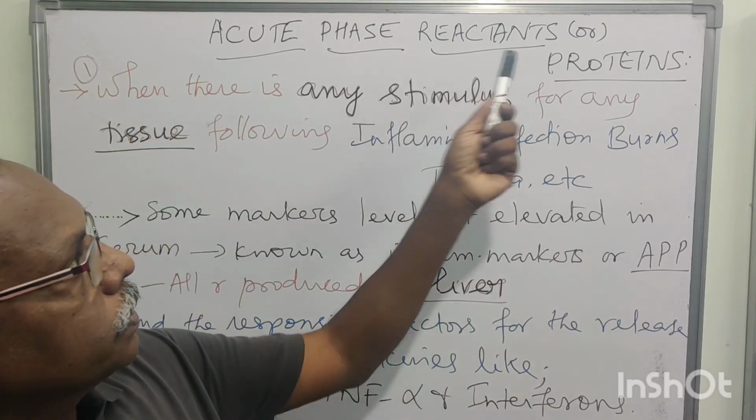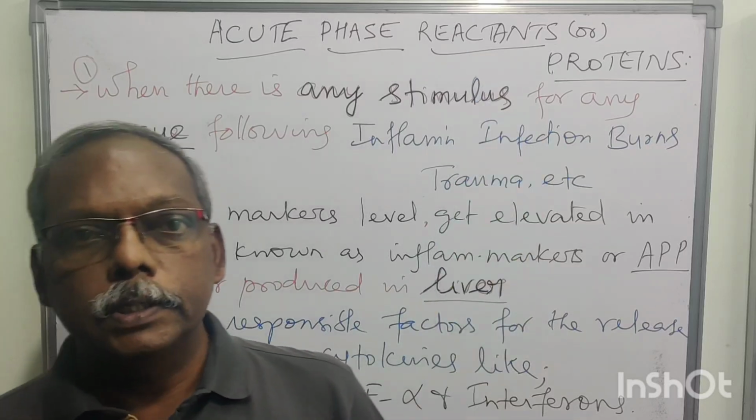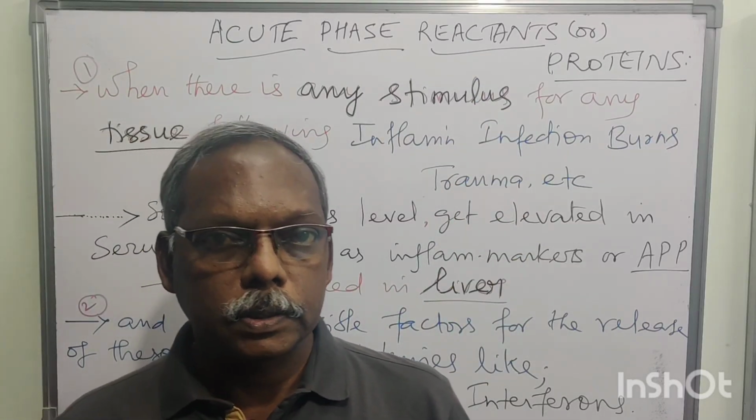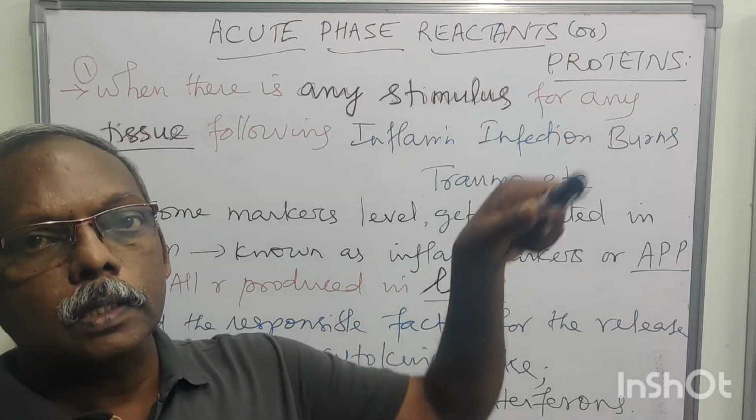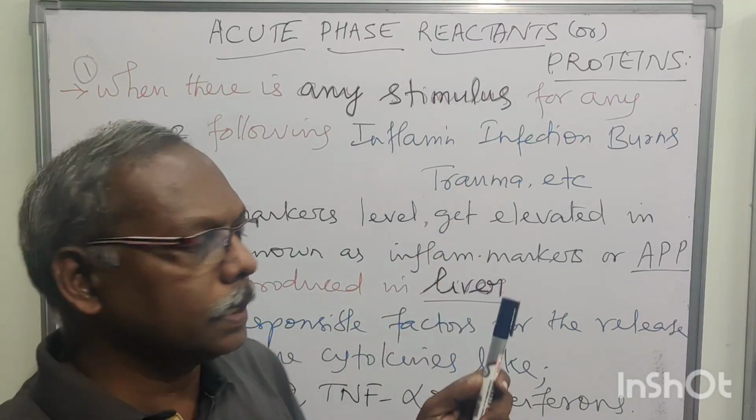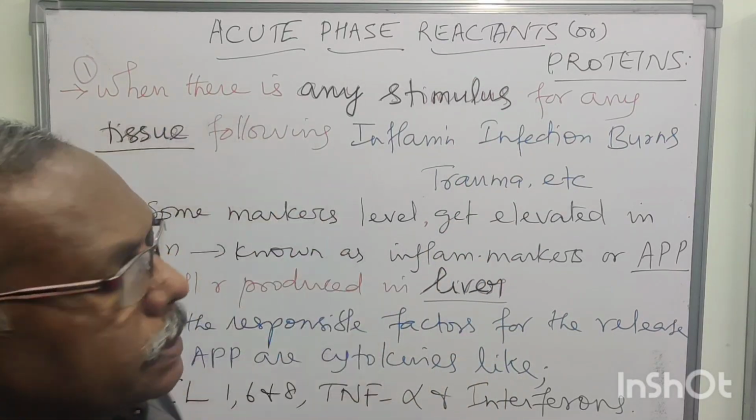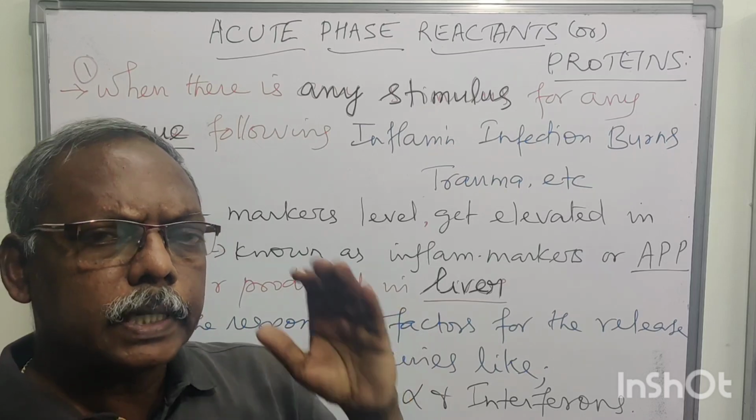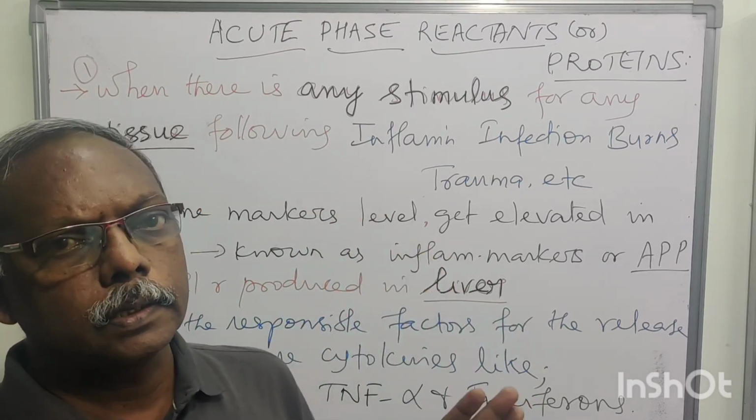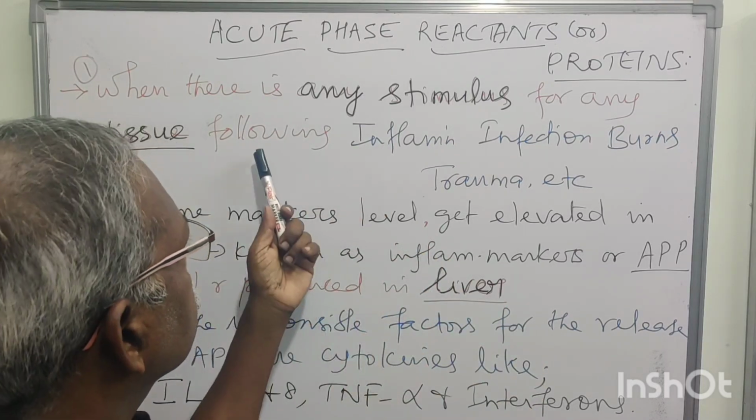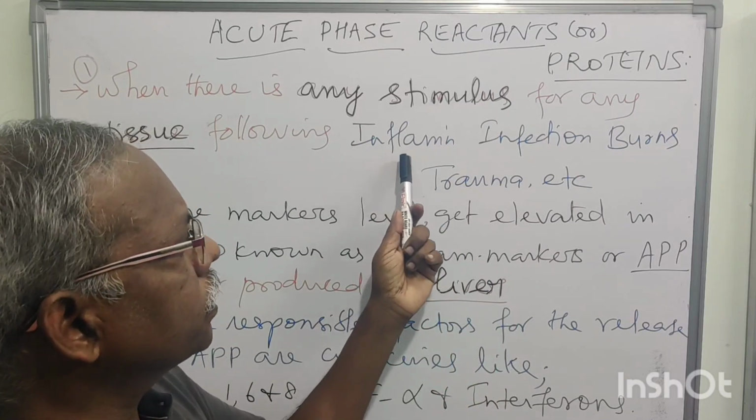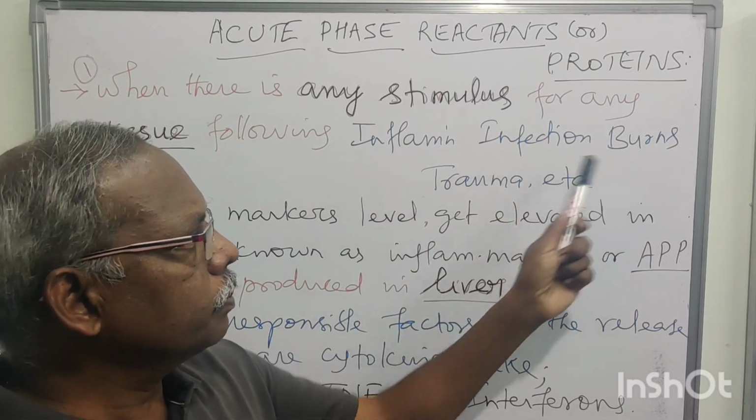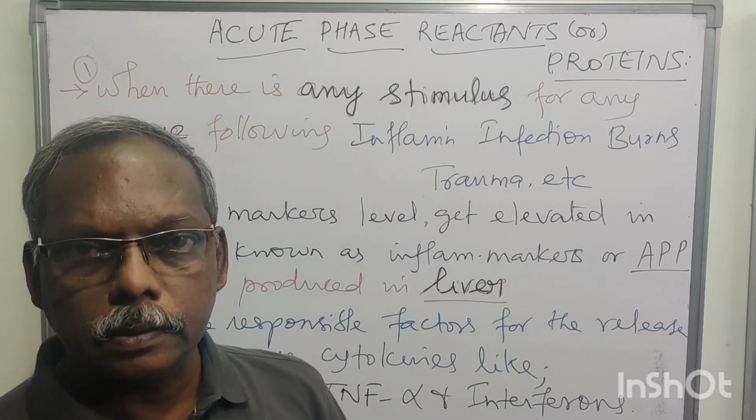Okay, that is why APP, this is known as acute phase proteins, right? Or some books say APR also, acute phase reactant. What is the definition? When there is any stimulus for any organ, any tissue, they will produce some markers in the conditions of inflammation, infection, burns, trauma, etc.